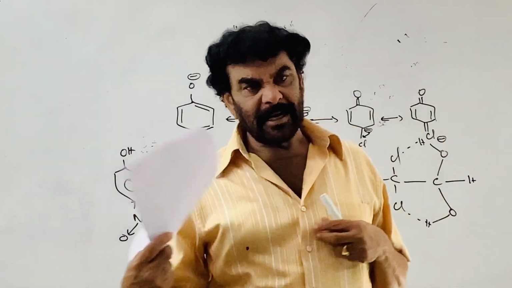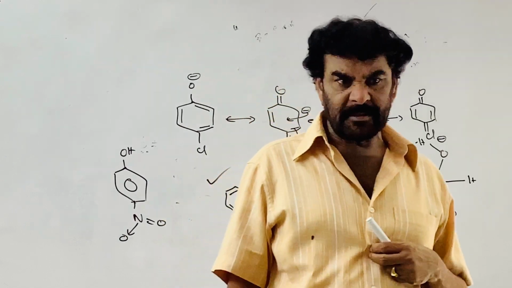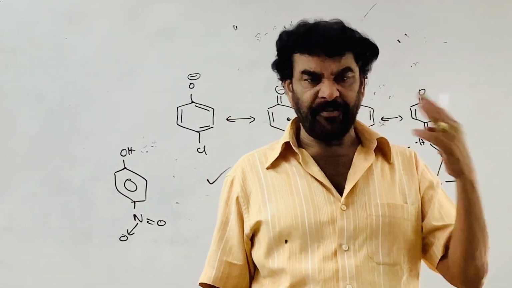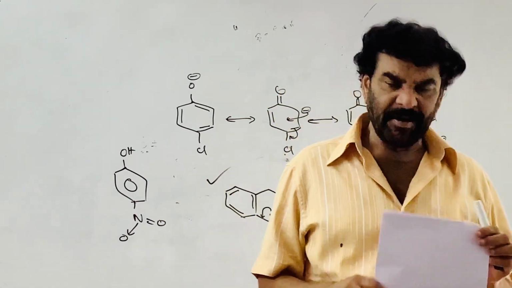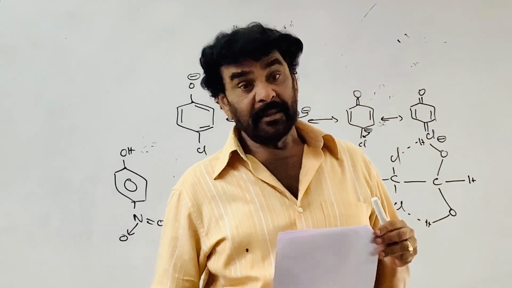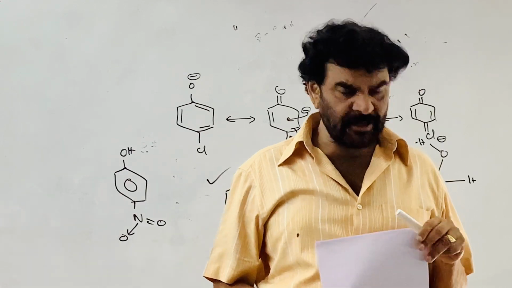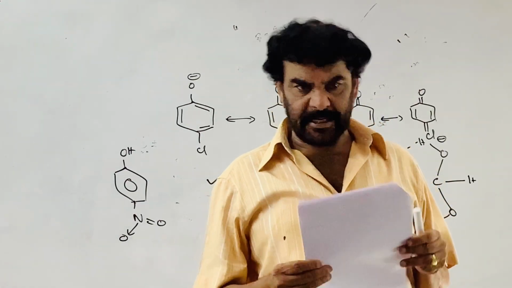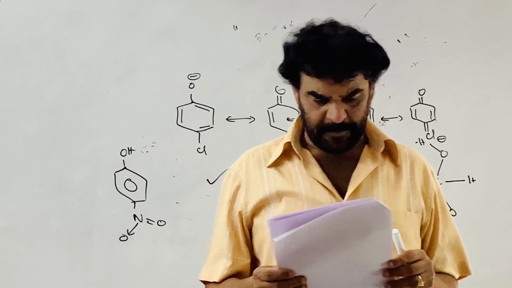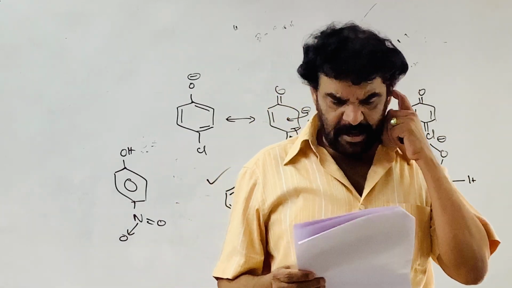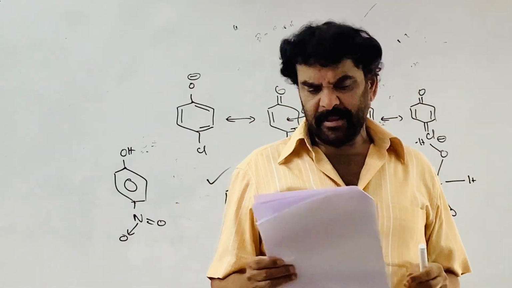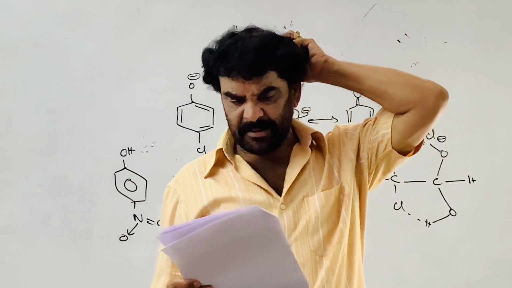If the cumulene contains an odd number of double bonds, 3, 5 and 7, it does not show optical isomerism, enantiomerism, it shows geometrical isomerism. We discussed this clearly. The first one is 1, 2, 3, 4. There are 4, an even number of double bonds.